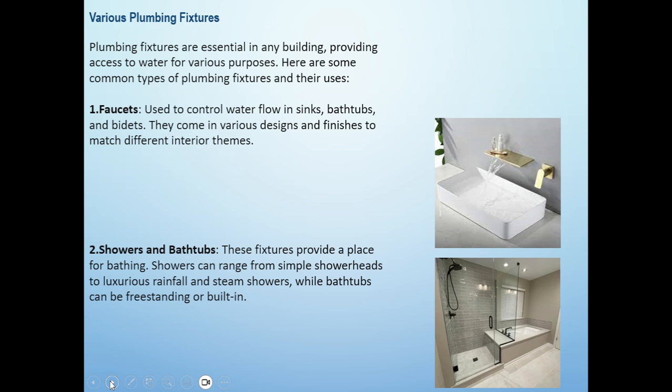Number 2, showers and bathtubs. These fixtures provide a place for bathing. Showers can range from simple shower heads to luxurious rainfalls and steam showers, while bathtubs can be freestanding or built in. As you can see in the pictures for faucets and for the showers and bathtubs.